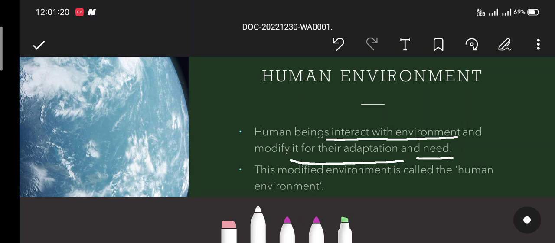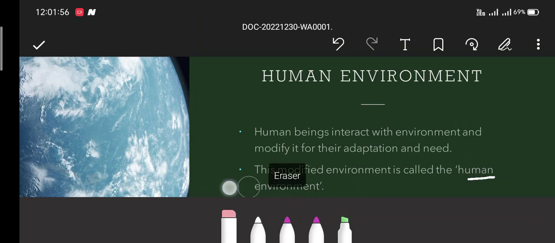So, to survive, we have to interact with our environment, and we have to modify it according to our needs. Clear? This modified environment is called human environment. When humans modify their environment for their adaptation and according to their needs, that is known as human environment. Clear?